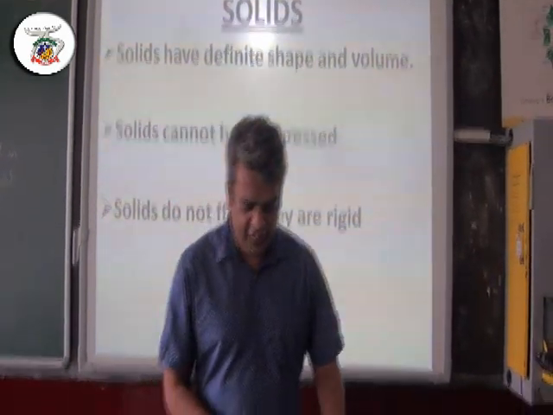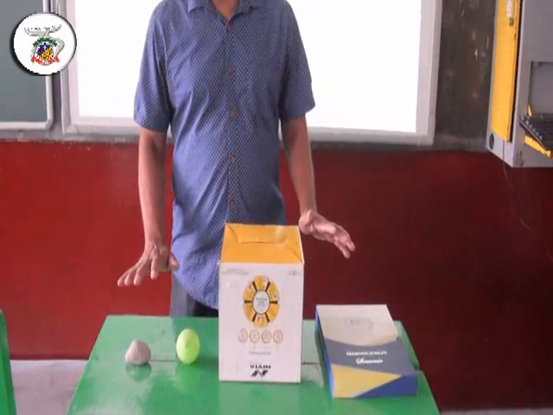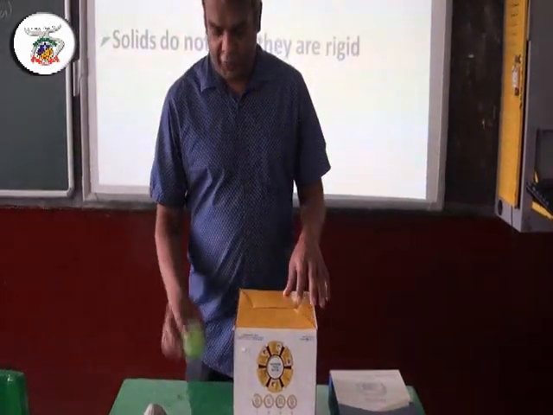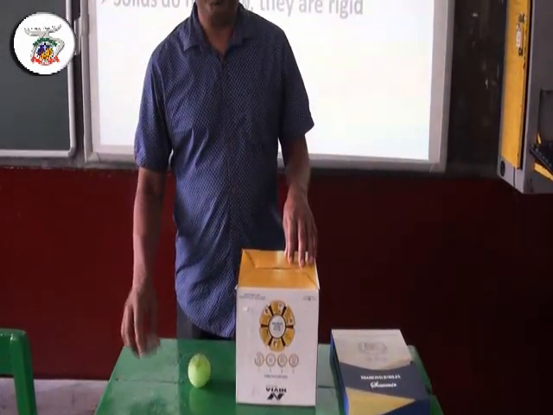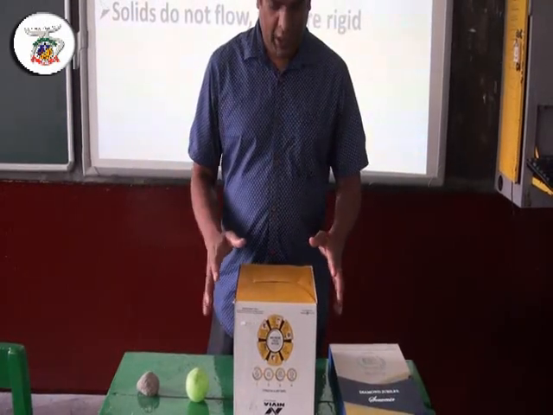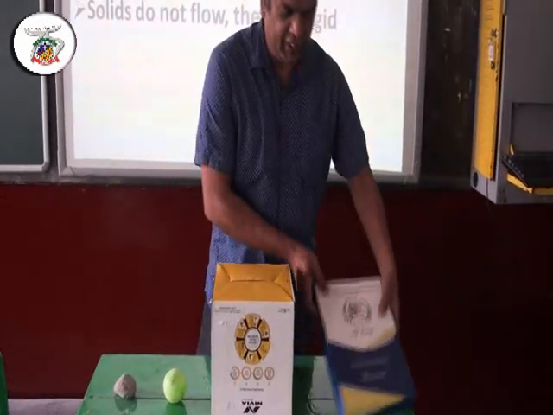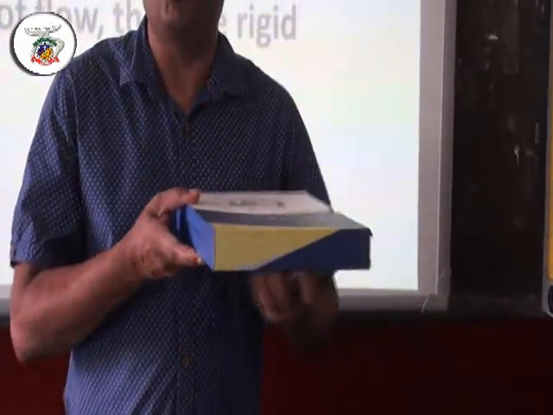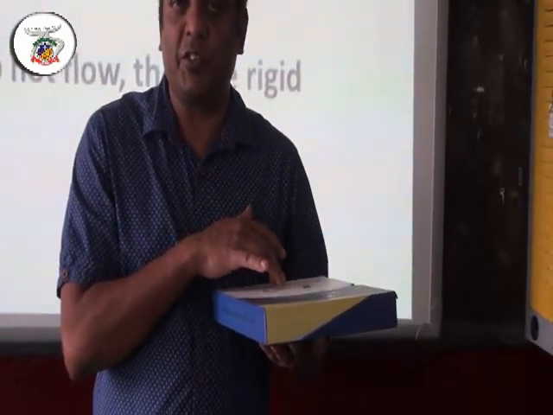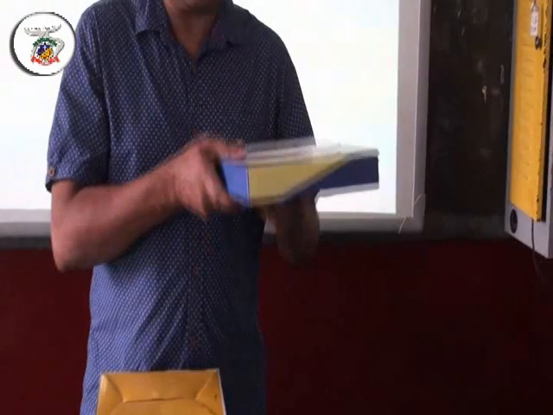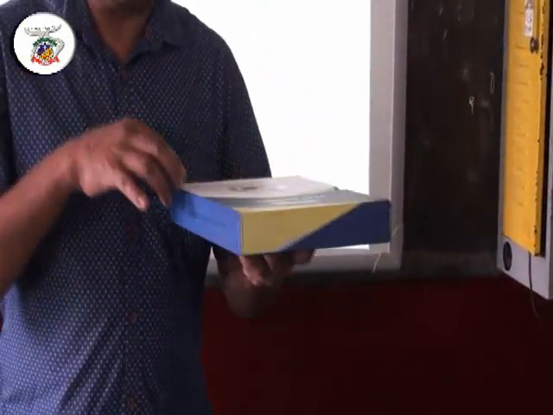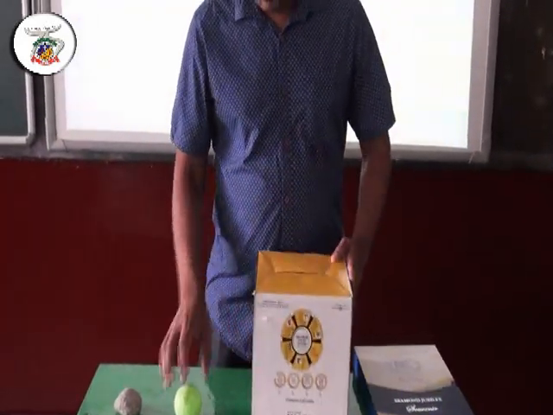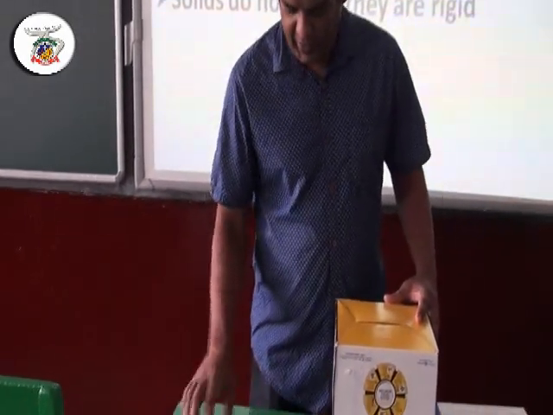Now let us explain. If you see here, I have different shapes on the table. This I can say is a cuboid, this a cube, a sphere and an irregular shape. Okay, they all have a particular shape. Now this is a cuboid because it has length, breadth and height. So I can measure it. It has a particular volume also. I can measure how much space it is occupying. Same thing with a cube. All sides are equal.